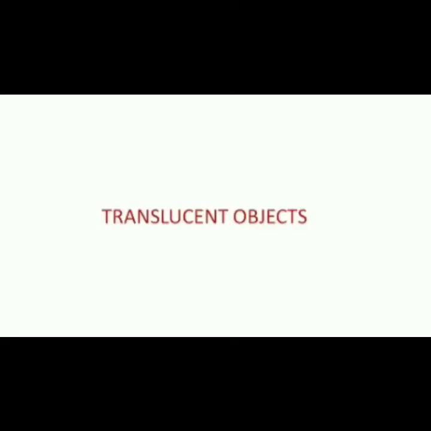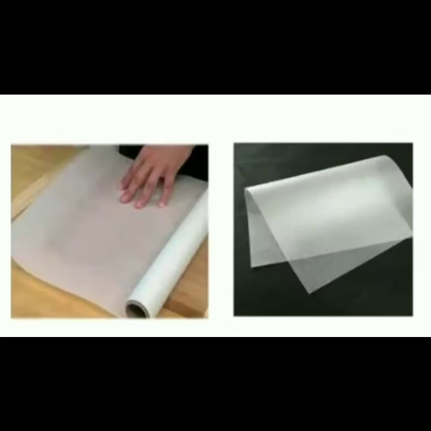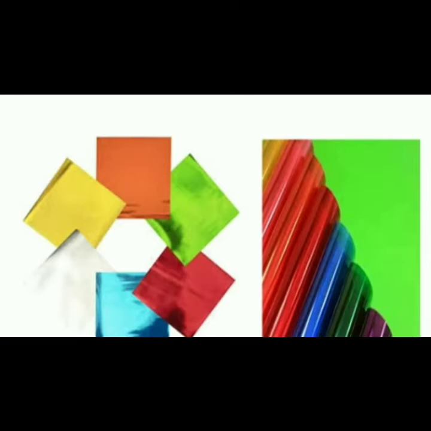Translucent objects. These objects partially allow light to pass through them. They allow light to pass through them, but not completely. They will allow some portion of light to pass and they will block some part of it. Examples of translucent objects are butter paper and cellophane sheet. So this kind of paper is not completely transparent like plastic, and you cannot see what is there on the other side, but roughly you can see.